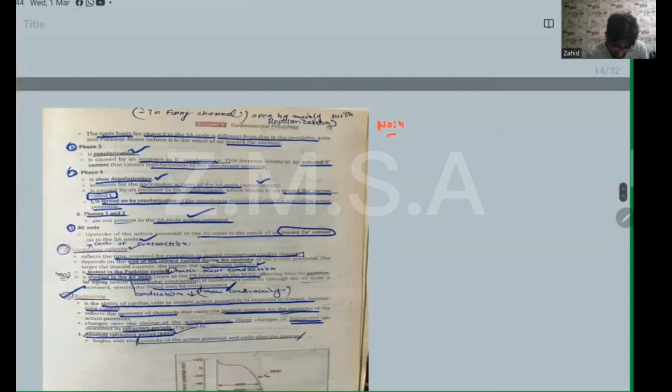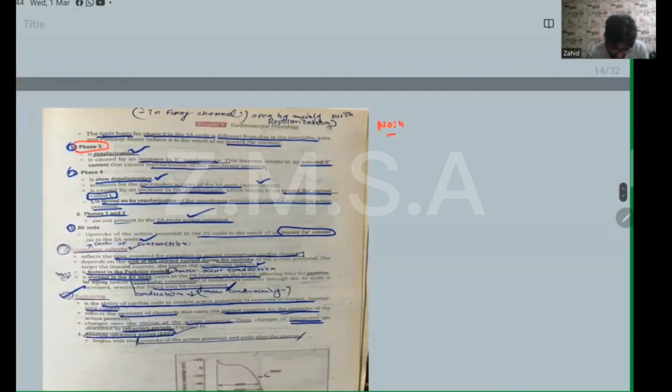Phase 0 is the upstroke of the action potential and is caused by the increase in calcium conductance, with the inward calcium current driving the membrane potential toward the calcium equilibrium potential. Next, the ionic basis for phase 0 in the SA node is different from that in the ventricles, atria, and Purkinje fibers, where it is the result of the inward sodium current.